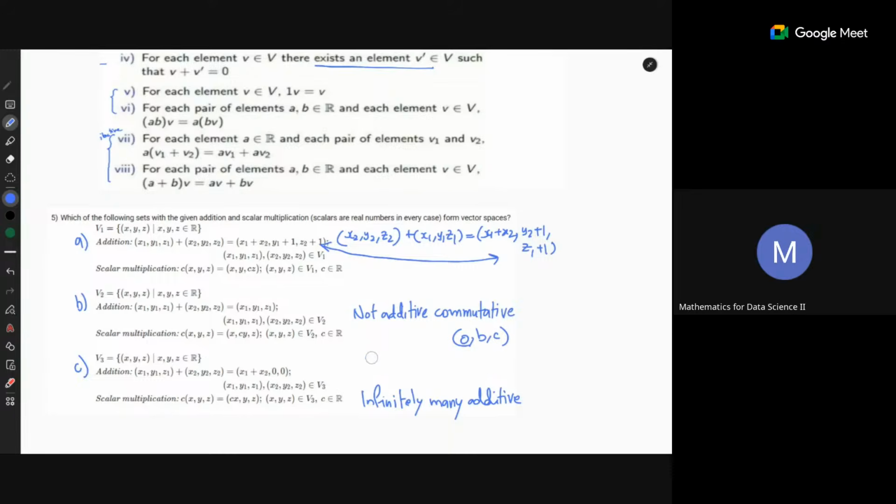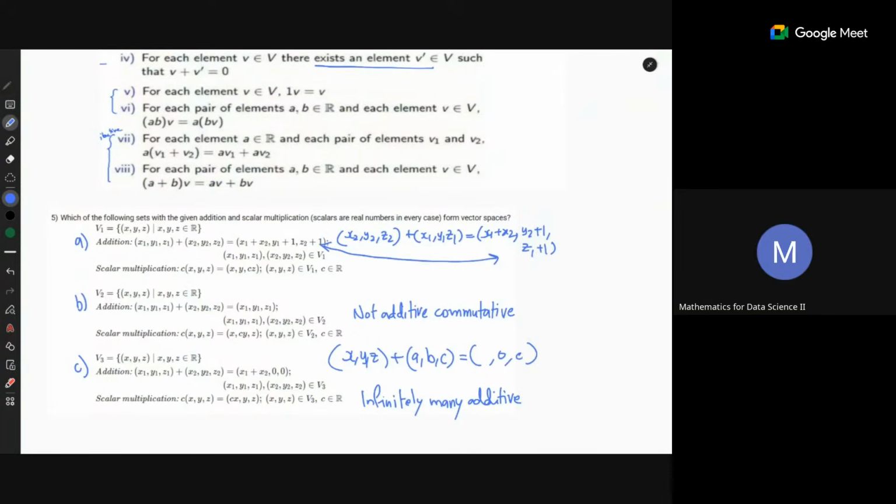So what is the additive identity? Can you recall, the one who asked? Additive identity is the vector that, if we add it to the original vector, returns the original vector. Right. So let's do that. You have a vector x, y, z, and you want to find an additive identity a, b, c such that if you add them, you get back the original vector.